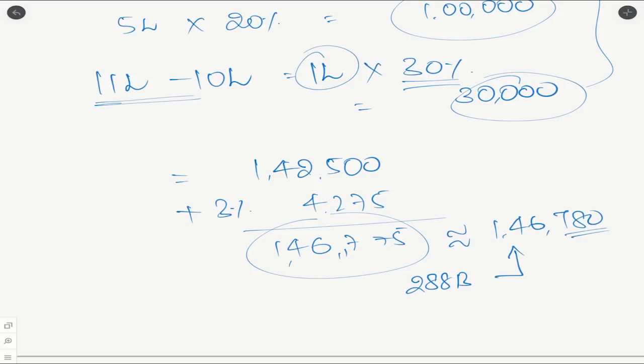In the next video we will learn how to calculate the tax liability of a senior citizen and a super senior citizen, that is someone aged above 80 years.